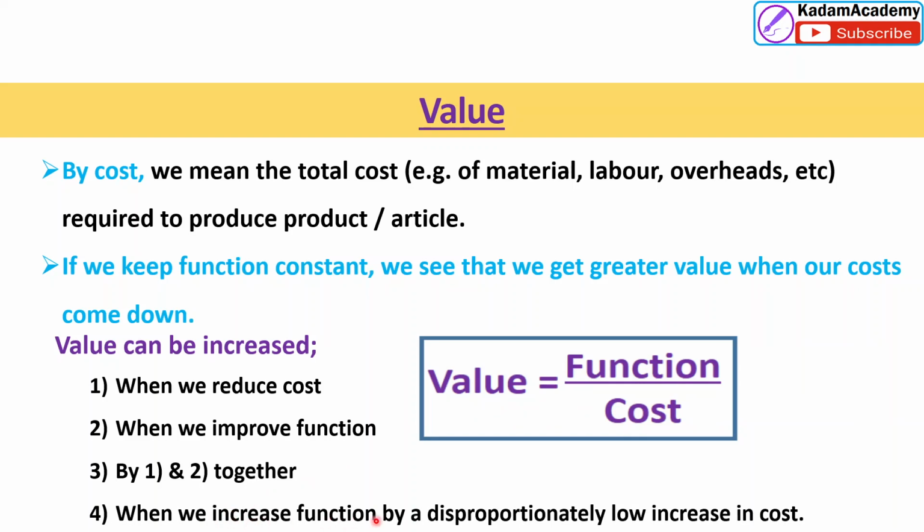Or when the increase in function comes with a disproportionately low increase in cost, meaning cost is almost the same but function increases. That is also a way.